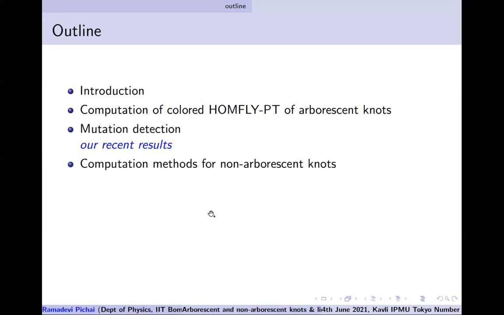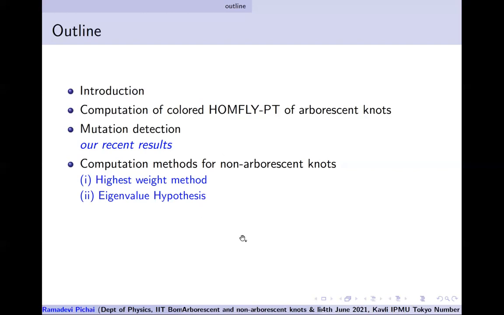Then I take up a class of non-arborescent knots where the methodology for arborescent knots is not really applicable, and how we compute the colored HOMFLY for those, but we need to address those knots as well if we have to look at the classification problem. So we need to see how we can deal with computation which is not cumbersome and can give us the polynomial results. There are various methods, the highest weight method and the eigenvalue hypothesis.